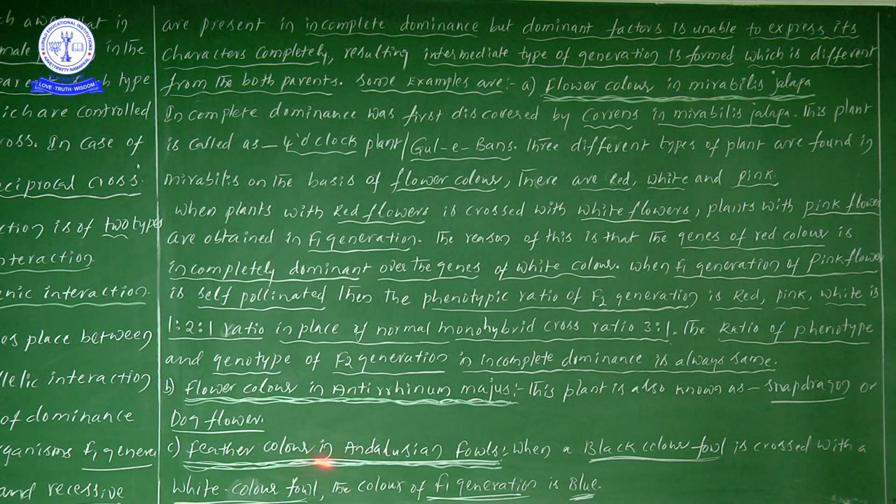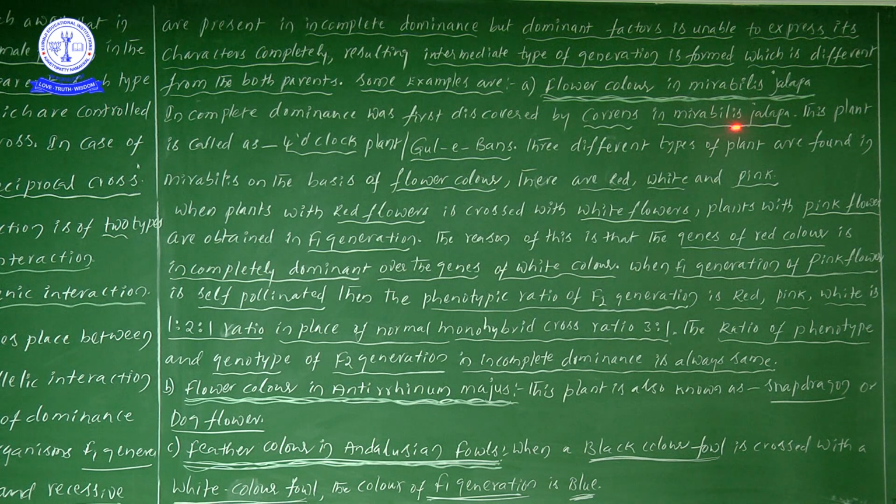Okay, now feather color in Andalusian fowls we have seen, and flower color in the Antirrhinum plant we have seen, with another name, snapdragon and dog flower. In incomplete dominance, the main important point is that the phenotypic ratio and genotypic ratio will definitely be the same. Will be the same means 1:2:1 ratio.